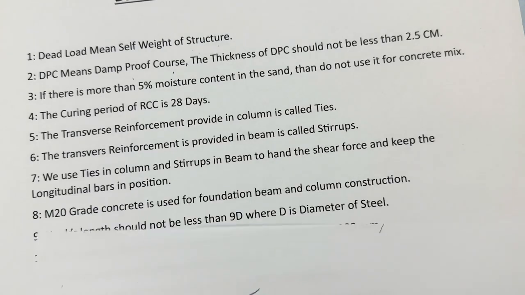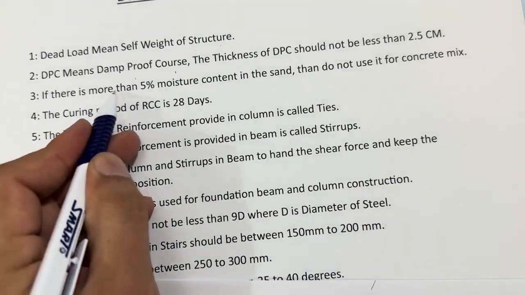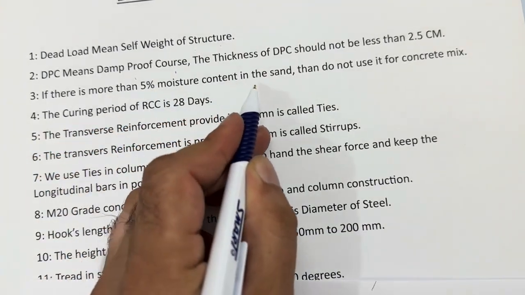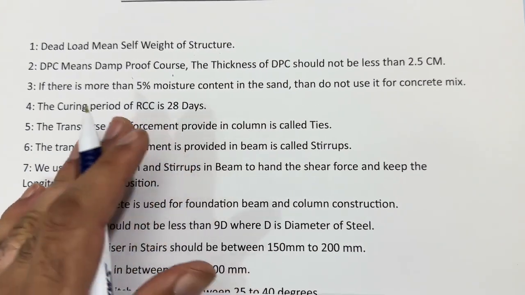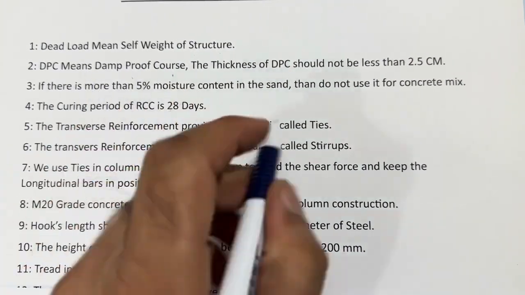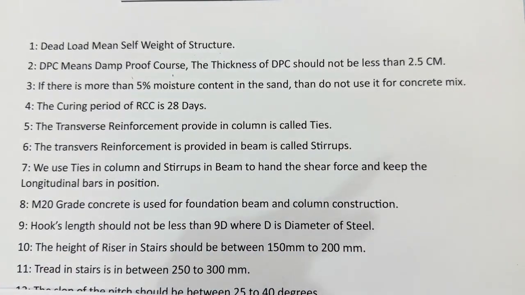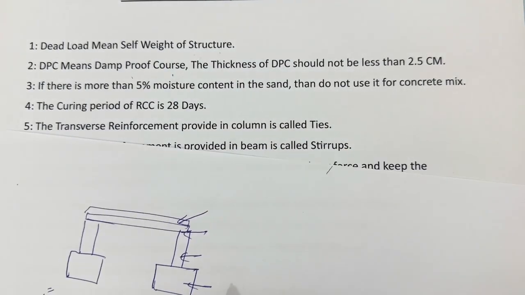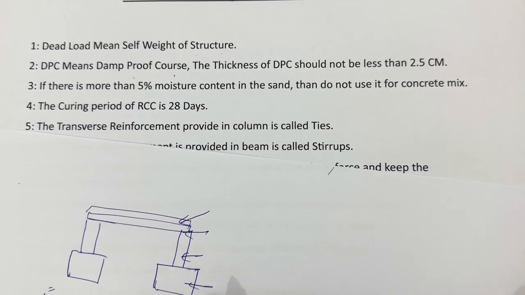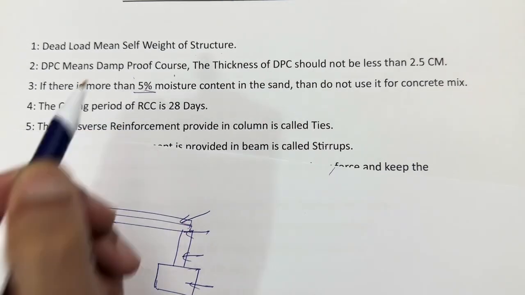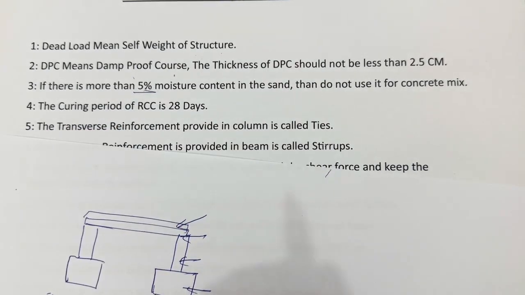This is DPC. Next guys, if there is more than 5% moisture content in the sand, moisture content meaning if there is moisture in the sand, don't use it for the concrete mix. Don't use it for the concrete, whether it is M5, M7.5, M10, M15, M20. If we have more than 5% moisture content in sand, don't use it.